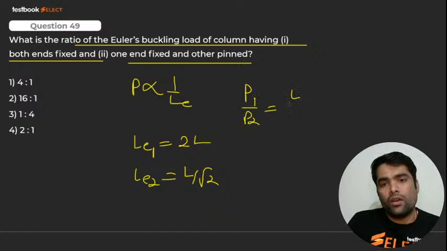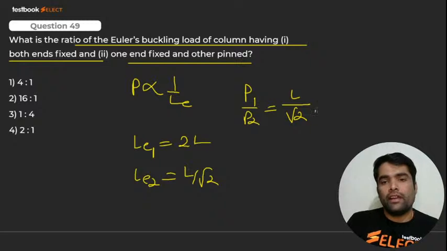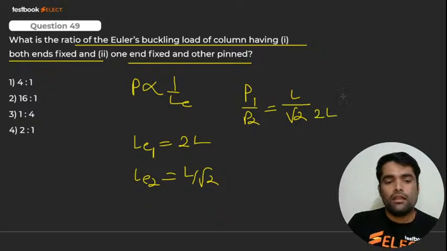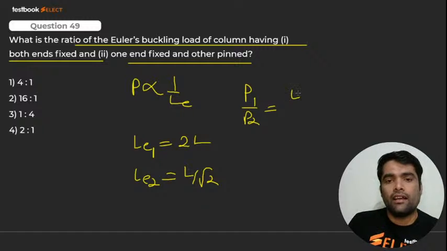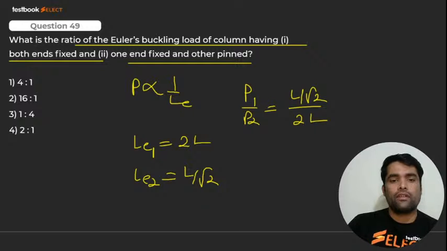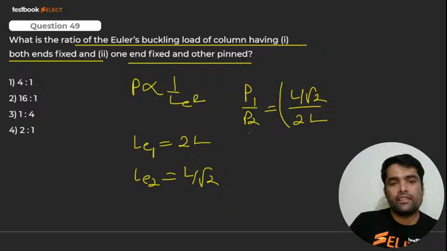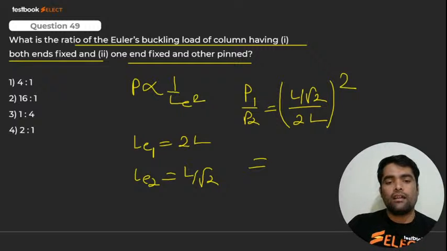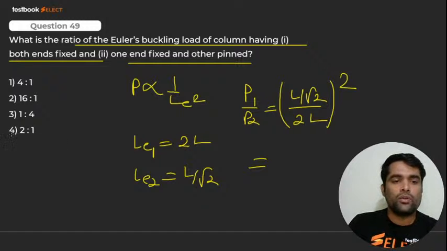So I'll get the ratio P1 by P2 will be what, my dear? It is L by root 2 divided by 2L, right? अरे हाँ या ना? Sorry. L2 ऊपर आएगा ना? LE2 is L by root 2 divided by 2L. कितना आएगा आंसर, my dear? हाँ जी बच्चा. What should be the answer for it? Yes. And इसका स्क्वायर होता है. Sorry, LE का स्क्वायर. Okay. ये भूल ही गया. It is square. So it should be what, my dear? It is none other than कितना आएगा? Very good. It is 2:1. That is fourth. Very good. That is fourth one. 2:1.